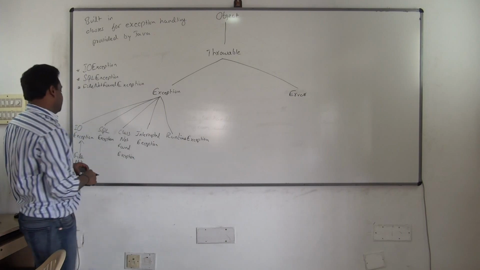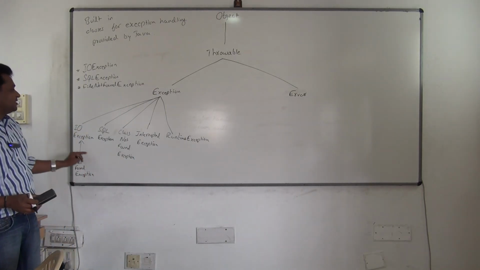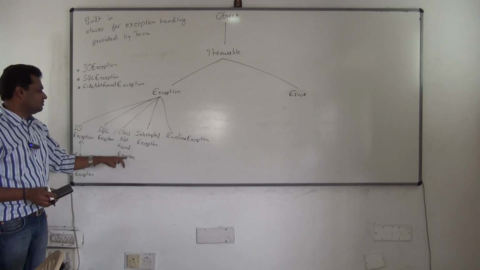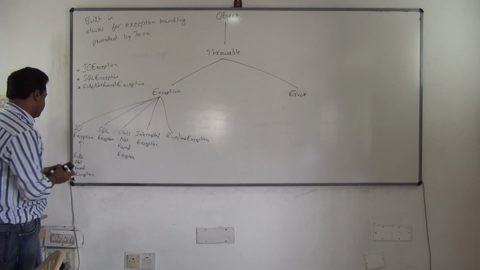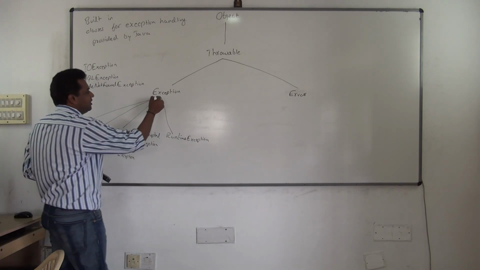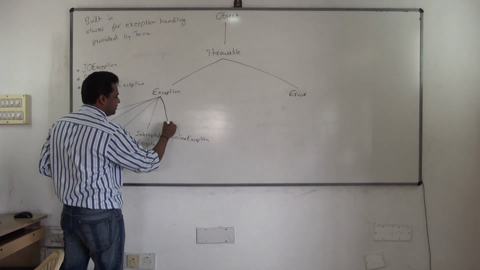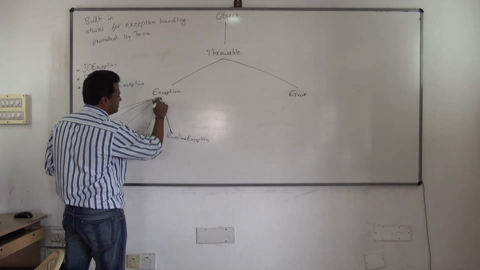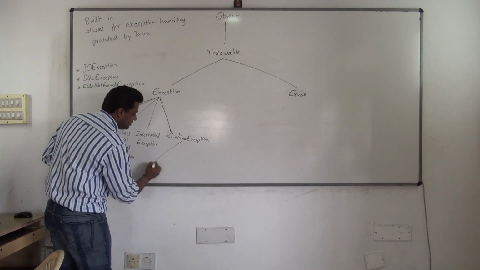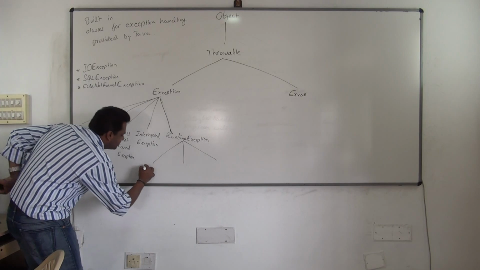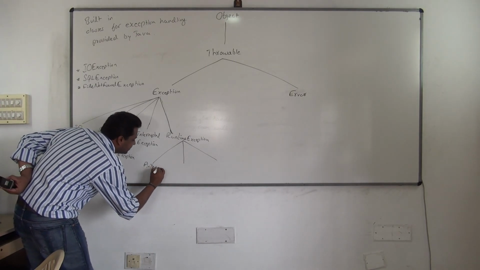See this. Some classes are direct subclasses of what? Exception. IO, SQL, class not found, interrupt, they are all subclasses of exception. Again, file not found exception is a subclass of what? IO exception. This is the story. Okay, but here there is one more big classification. And one more class is there called runtime exception. Some classes are direct subclasses of exception, some classes are subclasses like this. Example is for runtime exception, arithmetic exception,